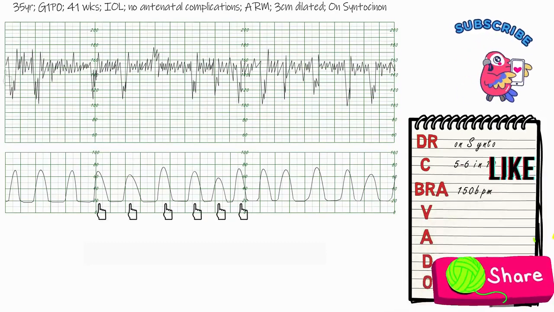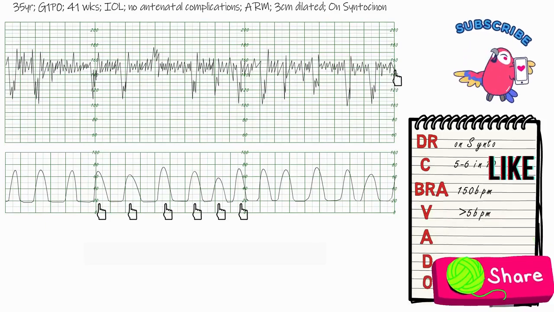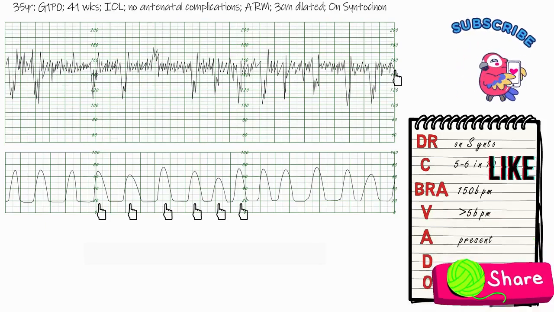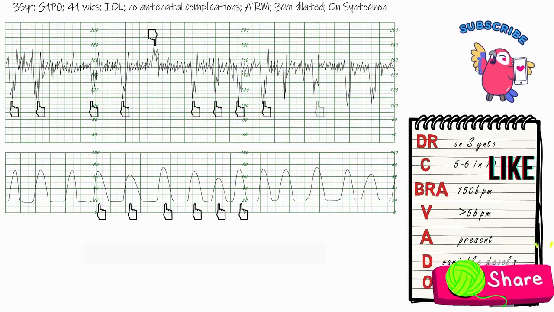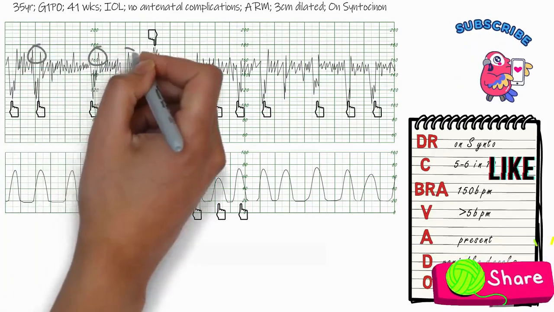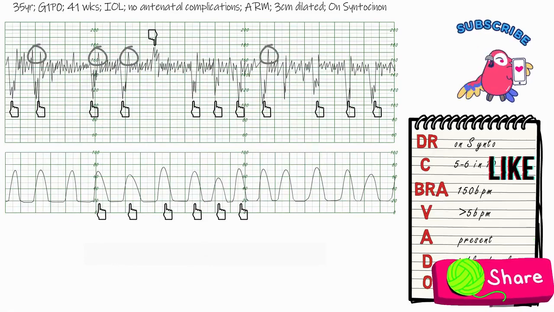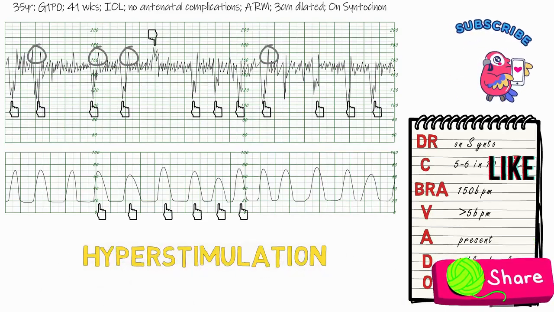The baseline rate is at around 150 beats per minute. And the variability is good, more than 5 beats per minute. Accelerations are present, and there are variable decelerations present with more than 50% of contractions with no concerning characteristics. Why? Because they are short-lasting, and we can see shouldering occurring in most of the decelerations. So looking again at the characteristics, we have got too many contractions here. So in fact, this is a case of hyperstimulation.